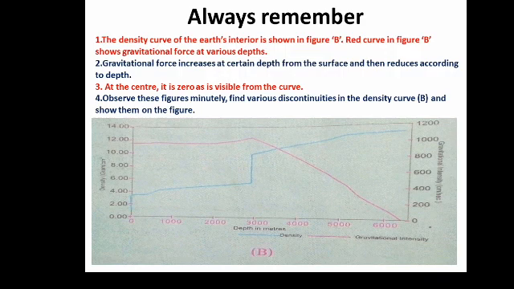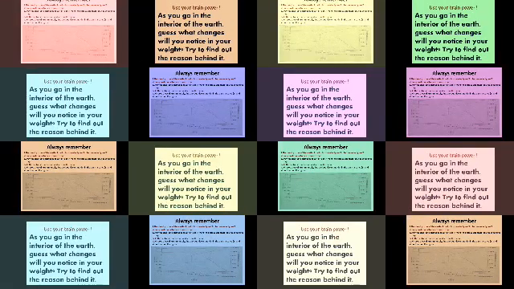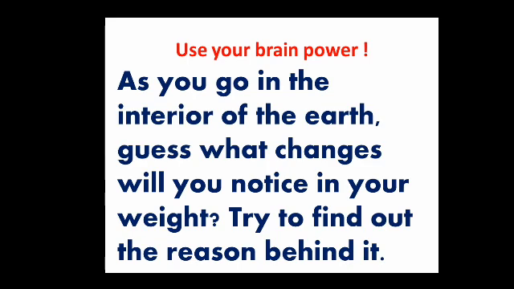But observe these figures carefully and find the various discontinuities in the density curve B and show them on the figure. Discontinuity means layers: the layer of the crust and the mantle, then the layer of the mantle and the core, that is, the inner core and the outer core. You have to draw vertical lines. Already you know that: 0 to 100 km lithosphere, 100 to 2900 km mantle portion, and 2900 to 6000 km, until the center of the earth, is the core portion. And here one question is asked, use your brain power.